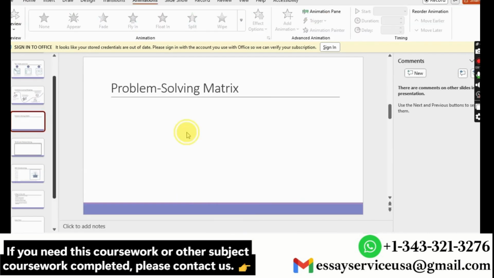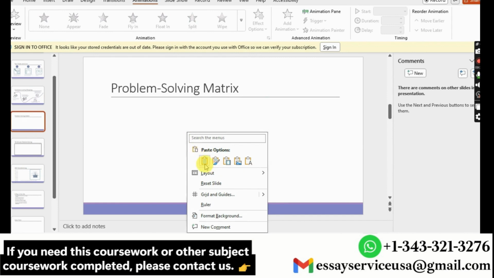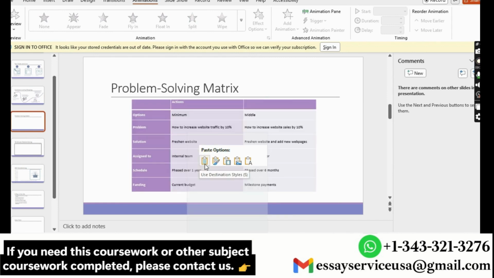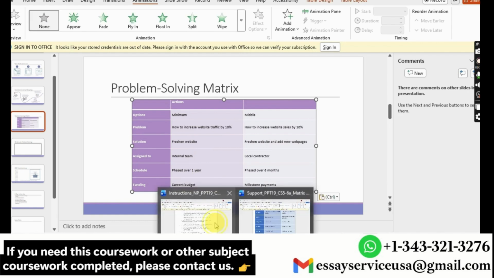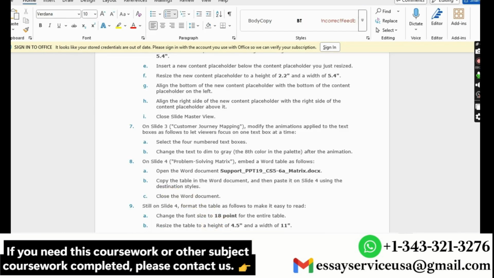So this is slide 4. I'll paste this using the destination style and then close the Word document.